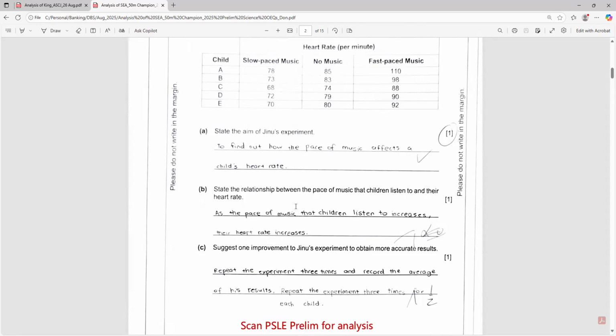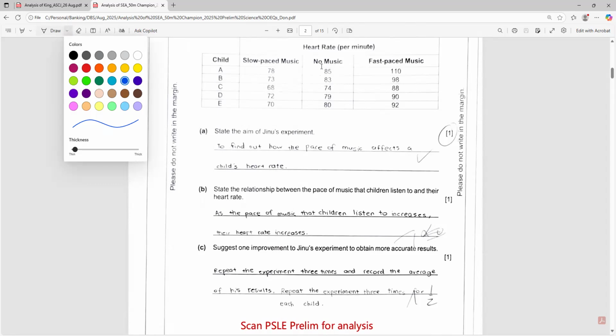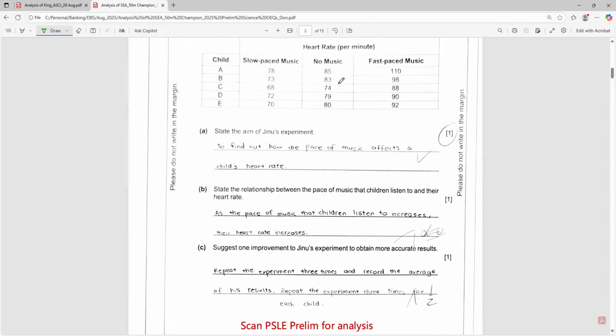As the pace of music that children listen to increases, as you can see here, there's slow pace, which is considered slow. No music is actually a control setup, and fast pace. So you can see, right? No music, this column actually registers the control setup, as you can see here. I try to draw the line. Okay, this part is without music.